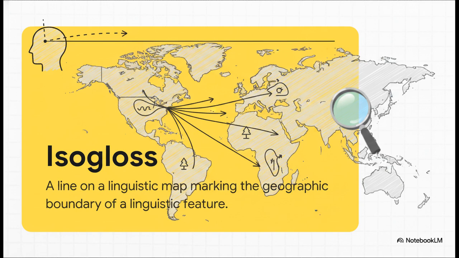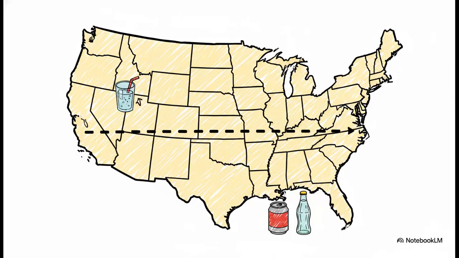A perfect, highly relatable example of an isogloss boundary right here in the United States is the fierce, never-ending debate over carbonated beverages. Depending purely on where you geographically stand, you're either up in the Northern territory proudly asking for a pop, or you're in the Midland and Southern regions absolutely insisting on a soda or a Coke. People will fiercely defend their regional term, right? And that invisible line on the map isn't just about drinks. It is a very real geographic boundary of culture.